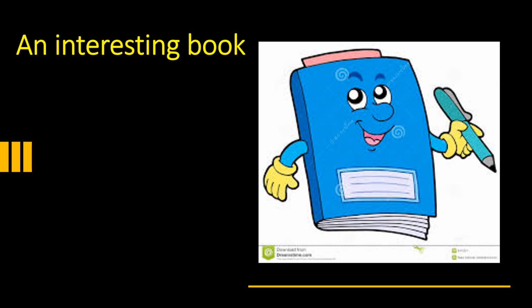An interesting book. An old book. A new book. A lovely book. A boring book. If you don't like it, you say it's a boring book. So, again, many words for the same noun, for the same naming word, book, for the same thing. We've got so many different describing words.